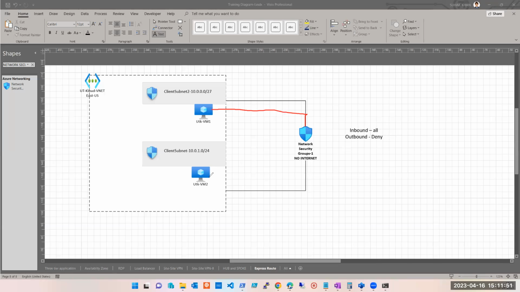ठीक है, इस पे इनबाउंड अलाउड है. UTK VM2 is saying के ठीक है मेरा इनबाउंड अलाउड है, मैं डोर खोल के खड़ा हूँ, आ जाओ. Traffic is welcome. I've opened the gate. Please, you guys are welcome. But are you able to come out of your building? ये आपके सिक्योरिटी गार्ड ने आपको रुका रखा है, ये आपके फ्रेंड का सिक्योरिटी गार्ड है. He is saying भाई मैं गेट खोल के खड़ा हूँ गेट पे, you are welcome. So is it possible for you to go there? No. Is it possible for you to communicate? No. Why? Because you're blocked at your building. You're blocked at your gate.